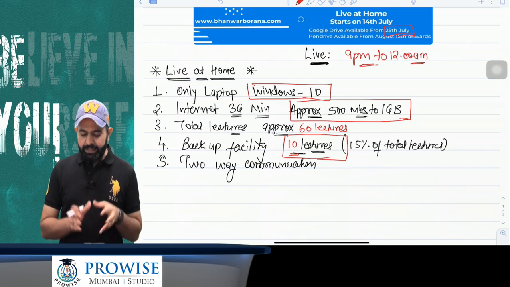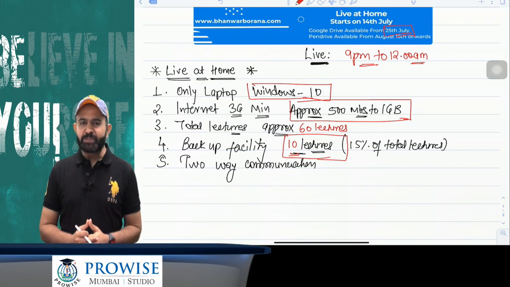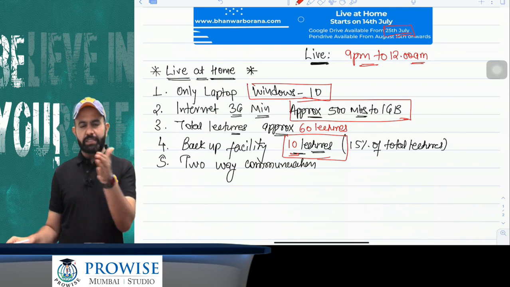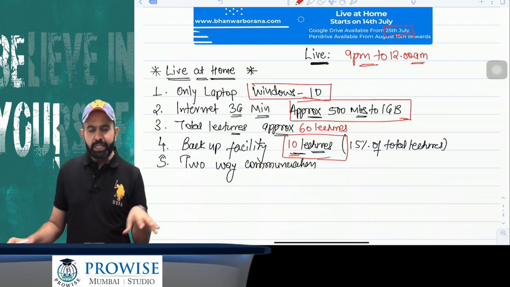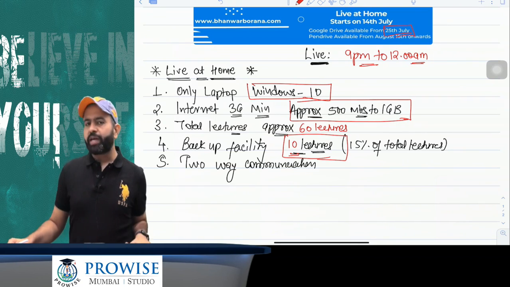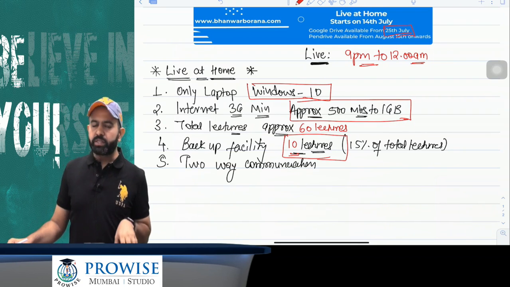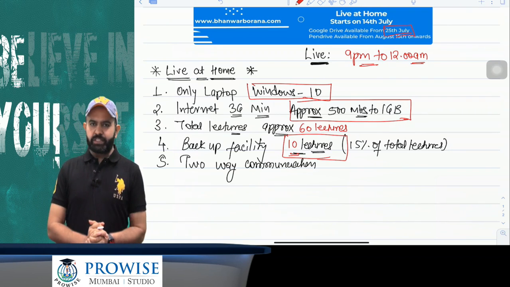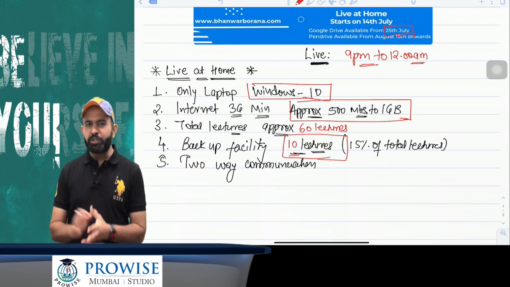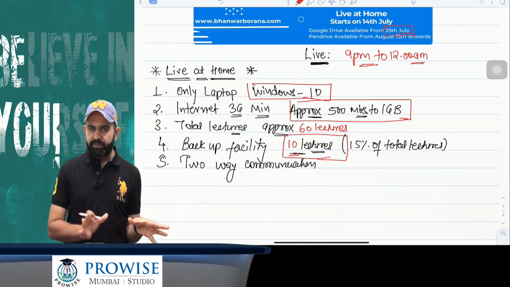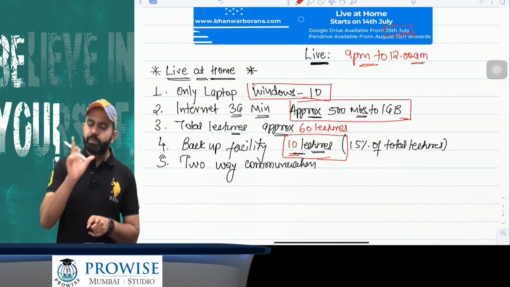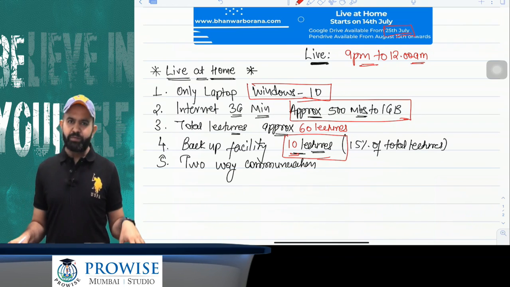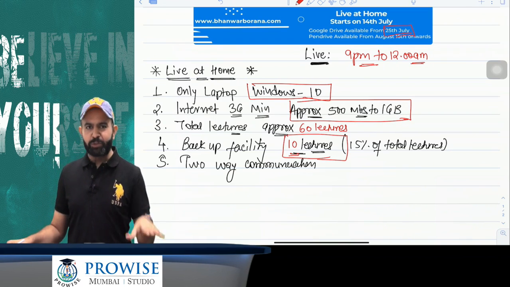And what amount of data will be consumed in a 3 hour lecture? It depends on the quality. If you are watching at 360 or 420 or something like that, it depends on the quality. Approximately 500 MB to 1 GB of data will be consumed within a 3 hour lecture. The total number of lectures will be 60. In 60 lectures we are going to cover the whole DT, that is Paper 7, including international taxation. Paper 7 is 60 lectures of 3 hours, so the total will be 180 hours. In 180 hours we are going to complete the subject.